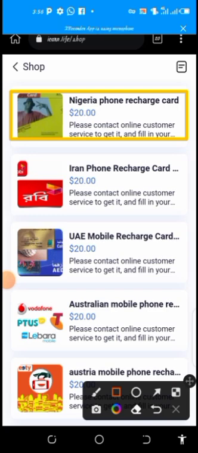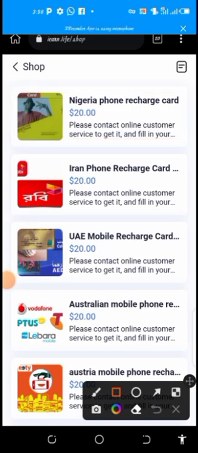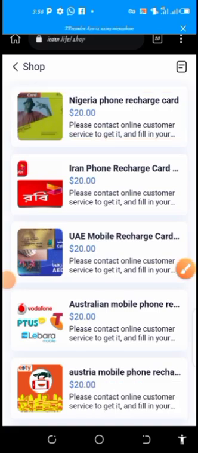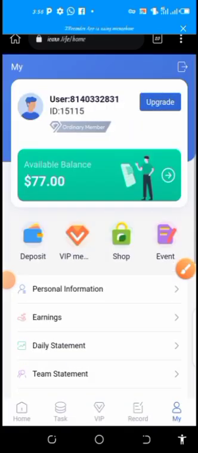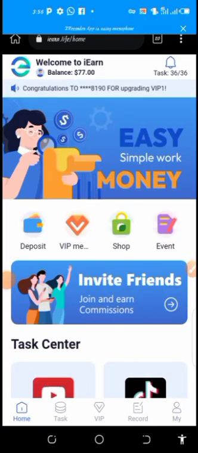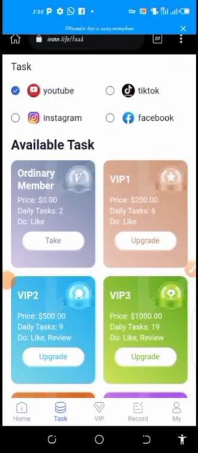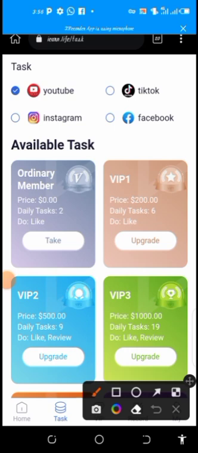So that is how you can make use of this option for withdrawal. Also, let's go back as I show you the other method for upgrade. So when you come to task, you need upgrade. You can come to task, which is second to home. You can see this is our current membership level, which is ordinary.